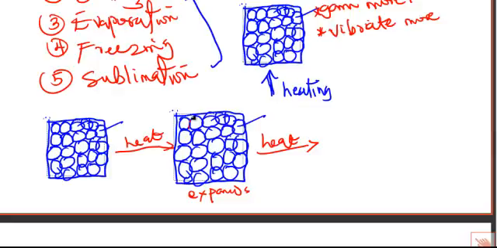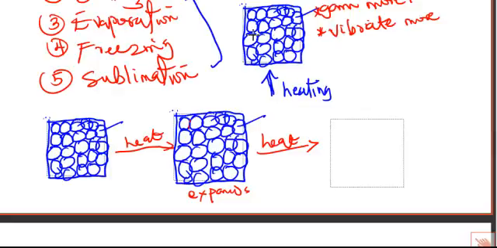That force will break. So at that point, when the force breaks, we say the solid has reached its melting point. That is the melting point of the solid. You know what will happen? The solid will become liquid. It means what binds the particles together will no longer be there, and the particles will not touch each other any longer. So it will look like this.